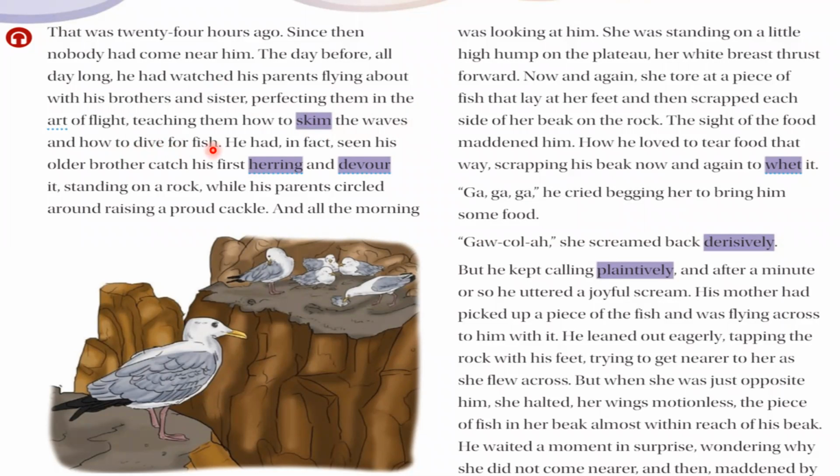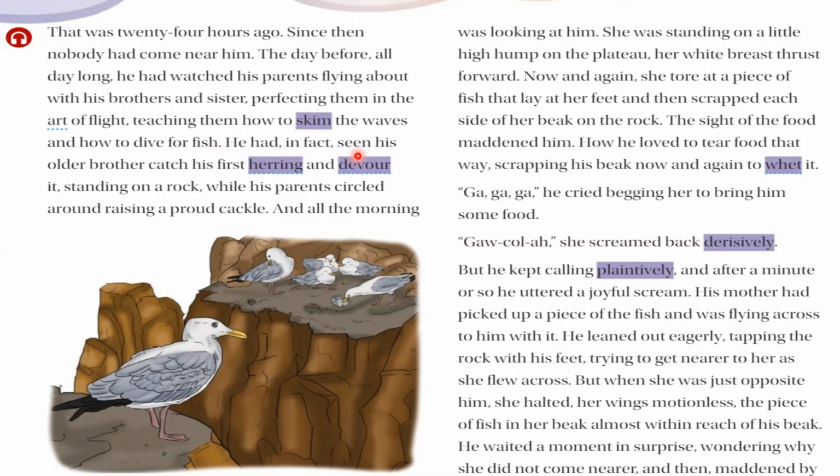So the author says that a day before, all day long, that young seagull was just watching his parents, his brothers, and his sister, how they were flying, how they were skimming, how they were diving for fish. He was just watching all these activities.